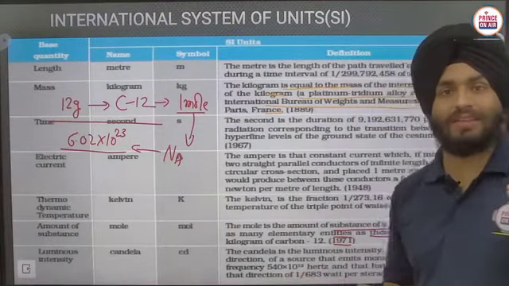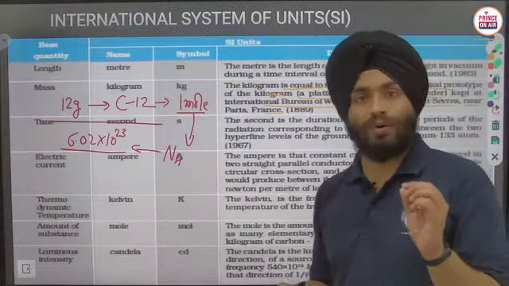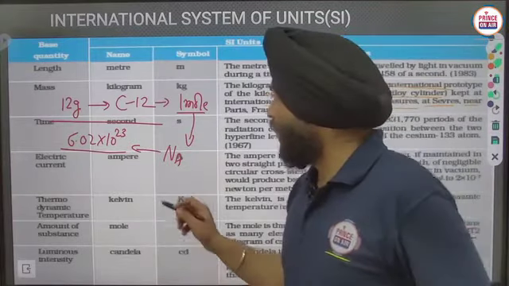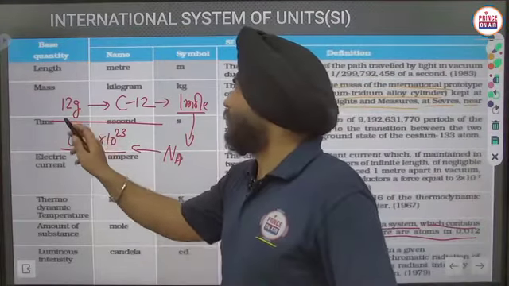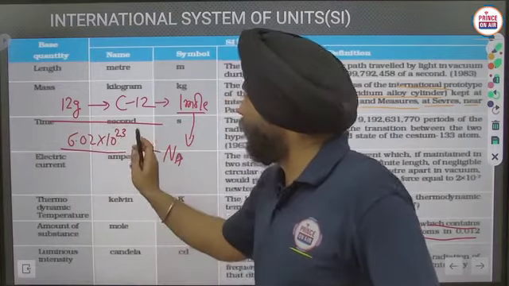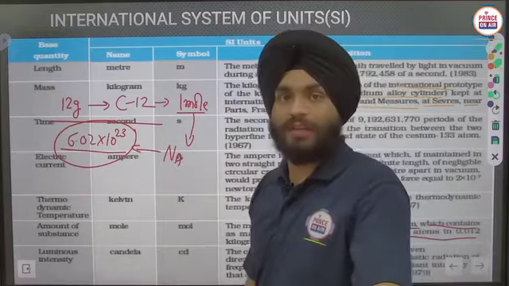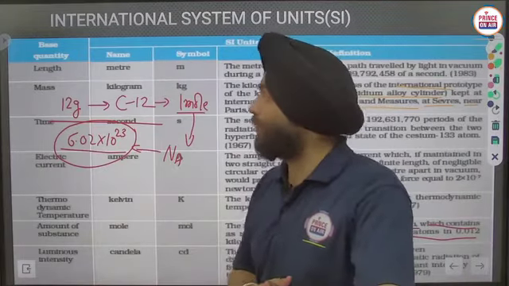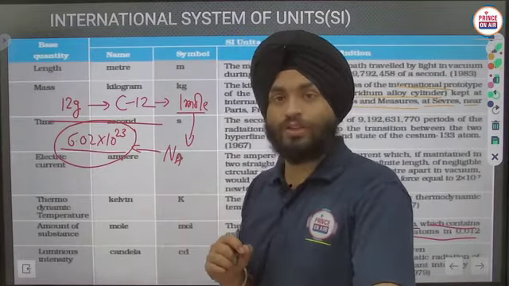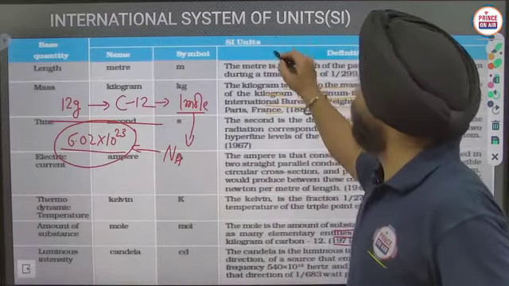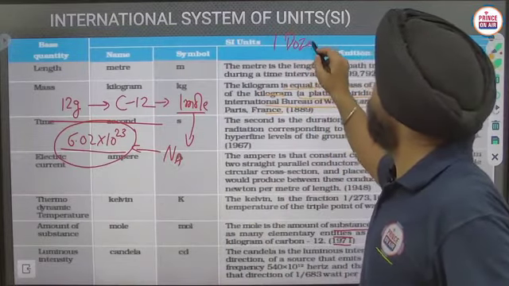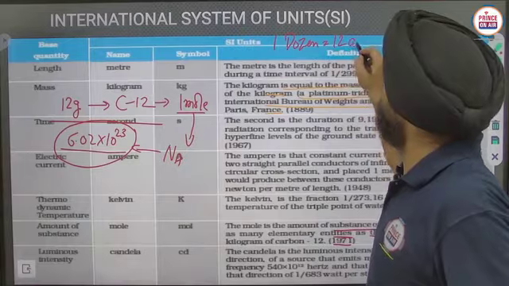Okay, just it is a number, or it is an amount of substance that is contained, you can say that the mass of 6.02 into 10 raised power 23 particles is also considered to be 1 mole. So in short, like we are using the word 1 dozen, 12 articles.